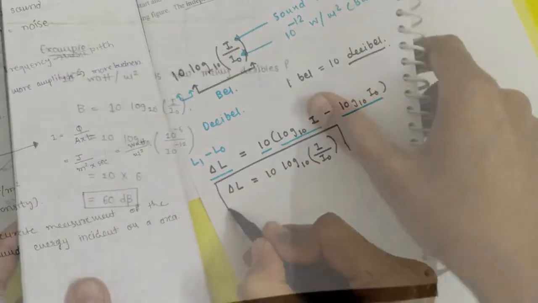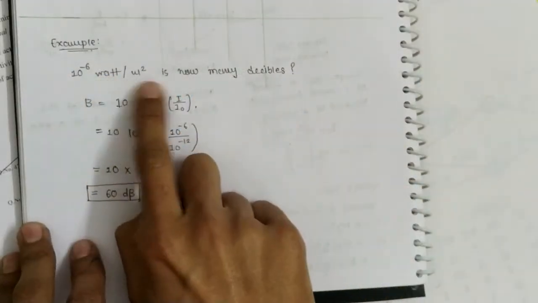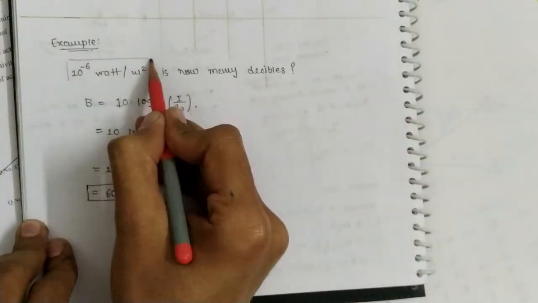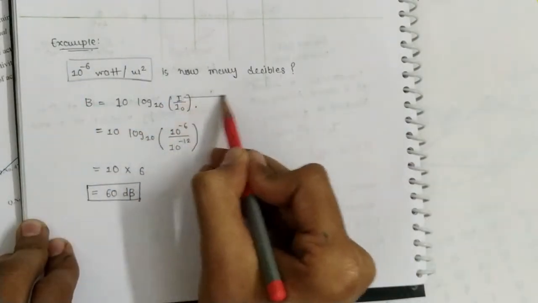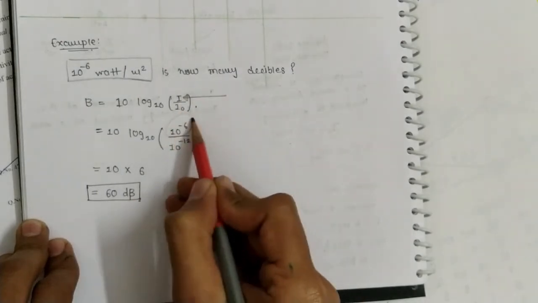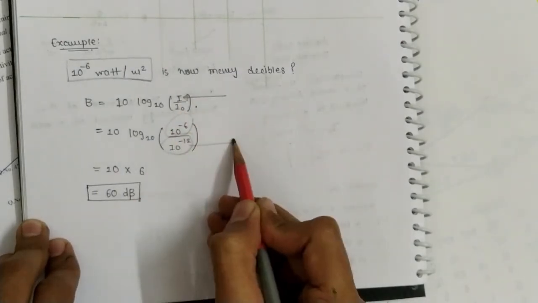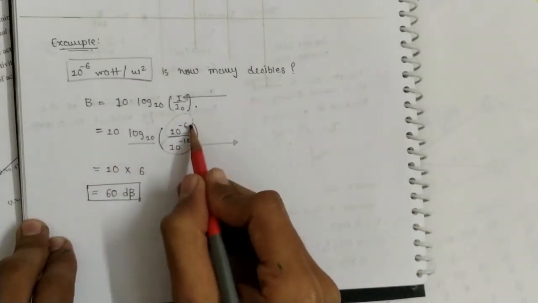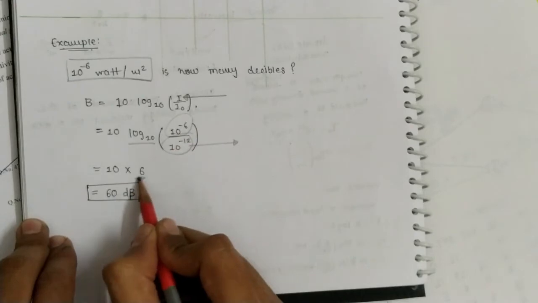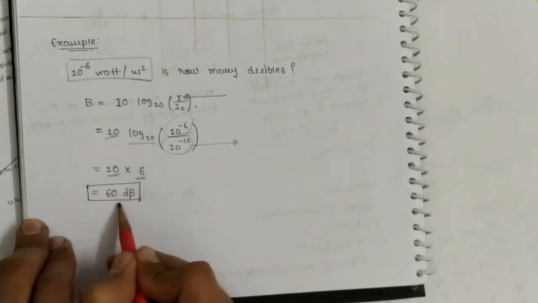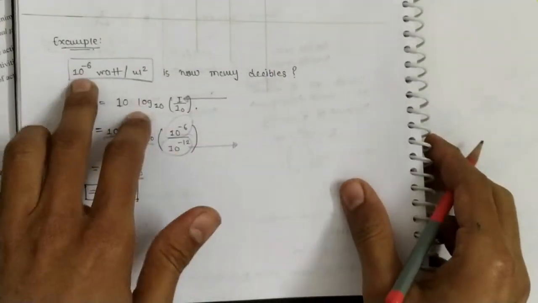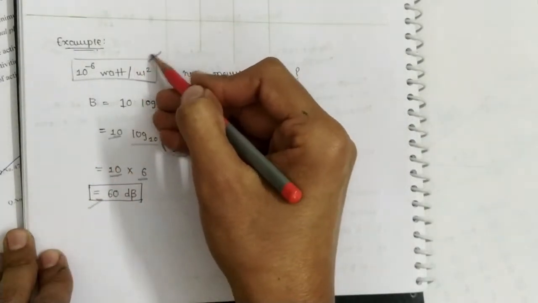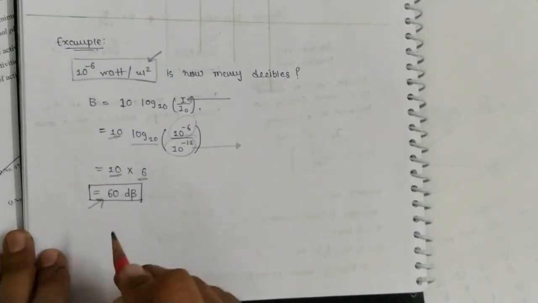Okay. Example, how we convert watt per meter square to decibel. Now 10 raised to minus 6 is given. So here I is given, that is 10 raised to minus 6. 10 raised to minus 12 is the base intensity. So log 10 base 10 raised to 6, that is 6. So 10 times 6 is 60 decibel. So you will get from sound intensity to sound intensity level.